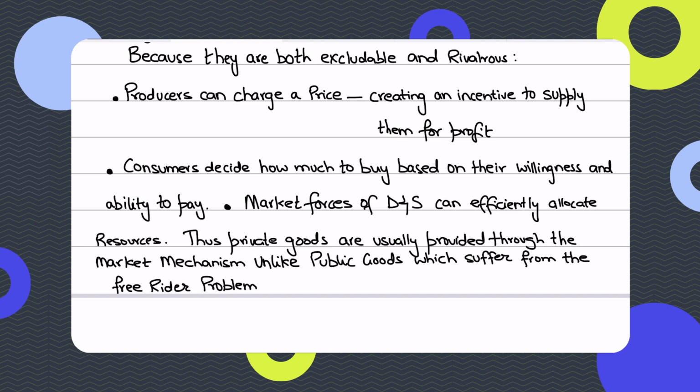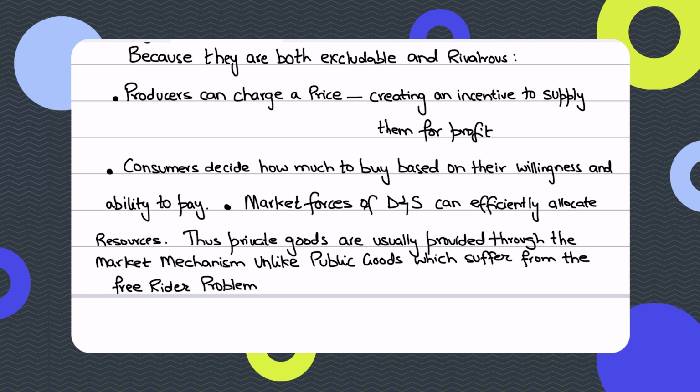Market demand reflects the combined preferences, versus the firm's costs. When these interact at an equilibrium price, it results in allocative efficiency, and private goods are efficiently distributed and sold in the markets.